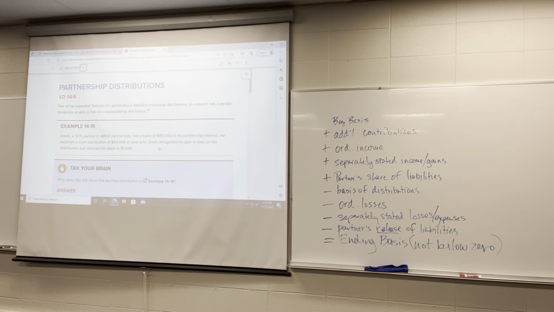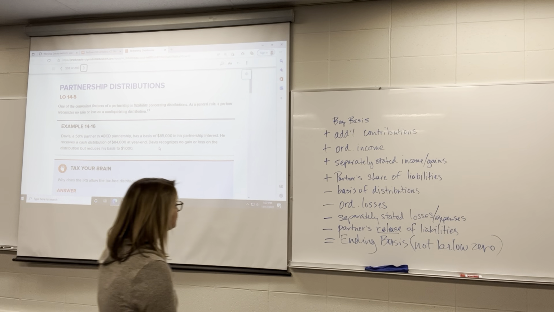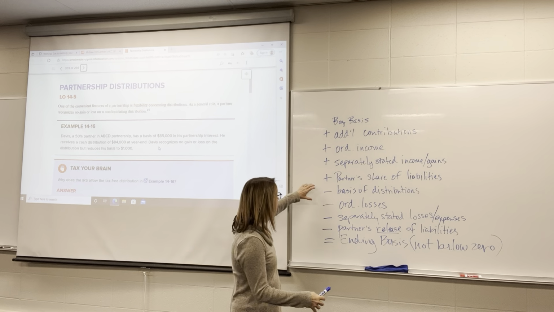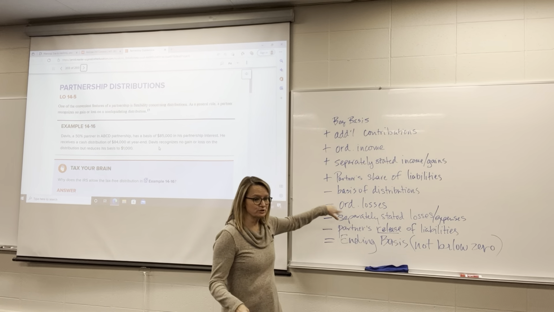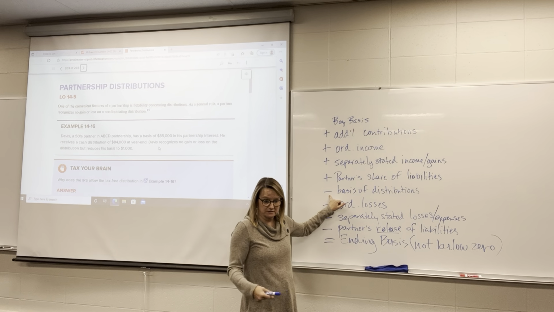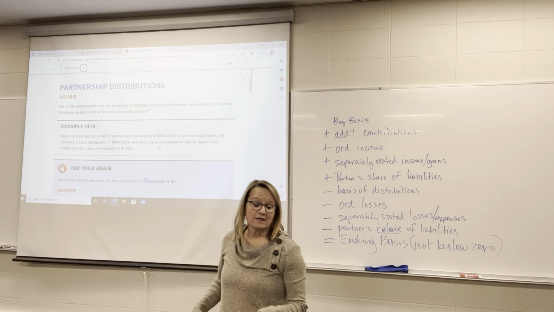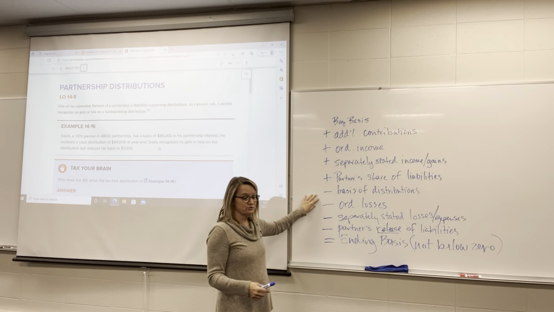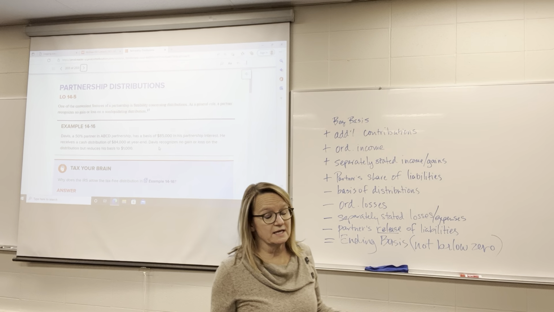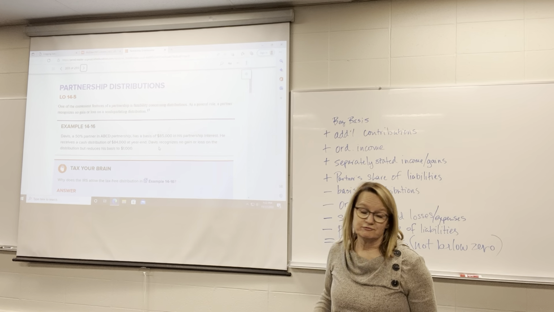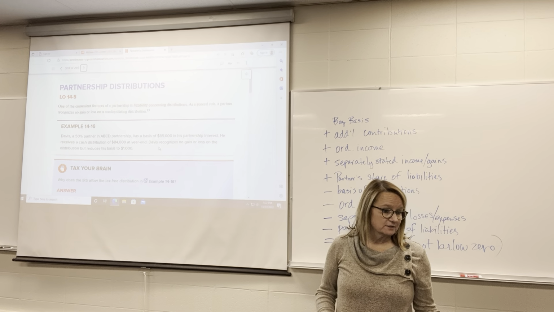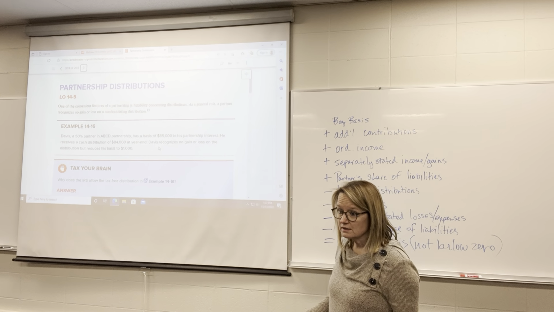Okay, so let's talk a little bit about distributions. Distributions could be in cash, could be in property. Again, any distributions, withdrawals from the partnership, decrease basis in the partnership. The nice thing about distributions is they're not taxable. Because again, think about it like a bank account. If you withdraw money from your bank account, you're not taxed on that money. You're not taxed on that withdrawal, right?